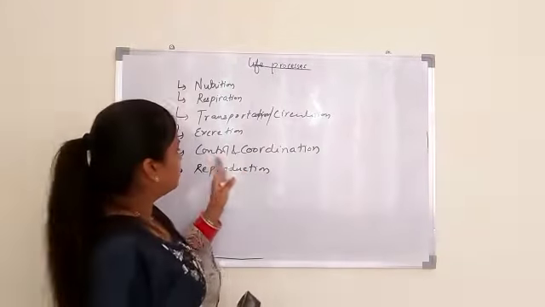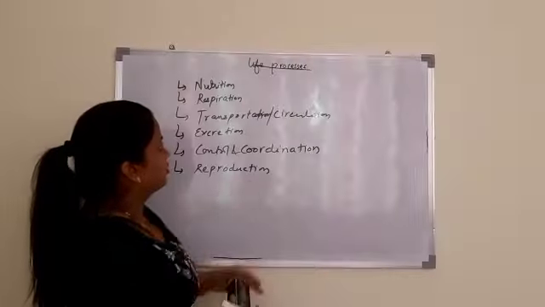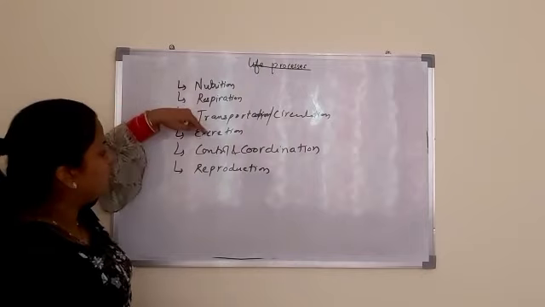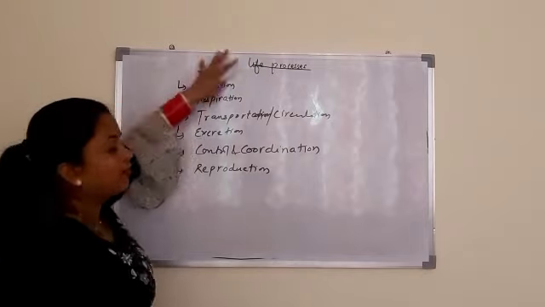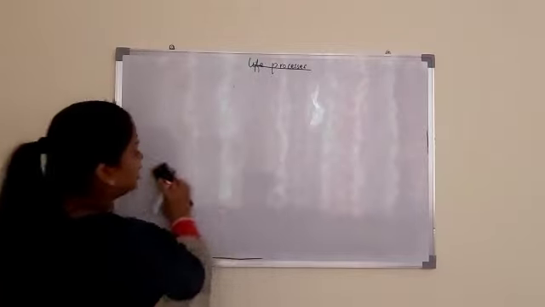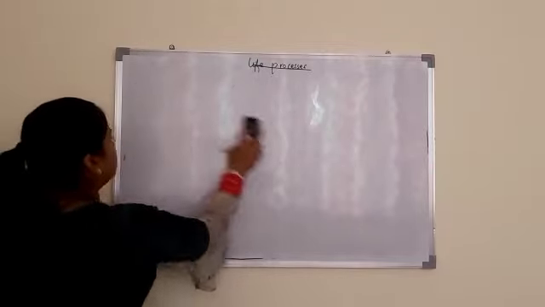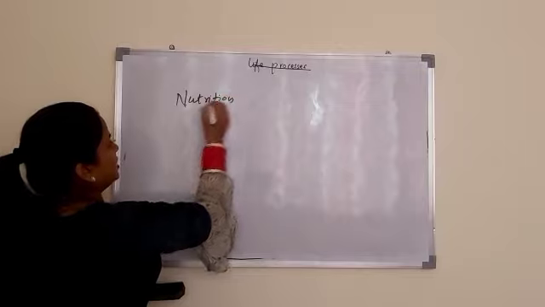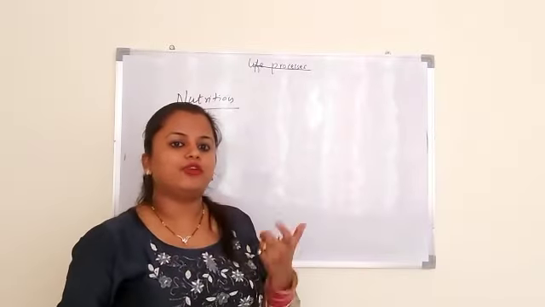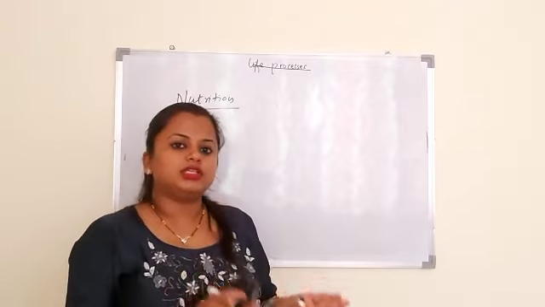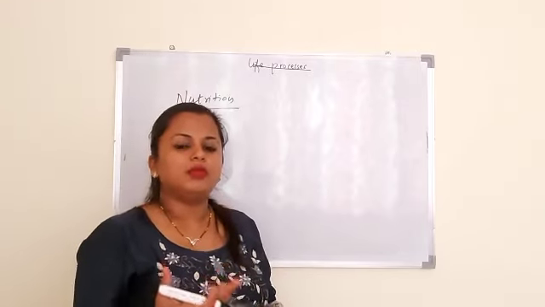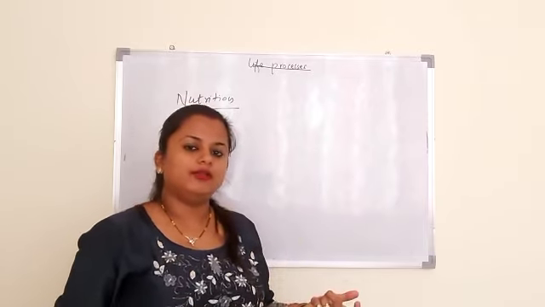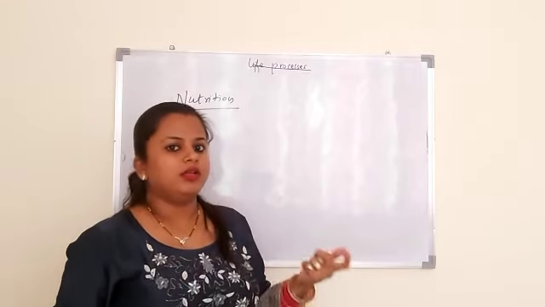There are two separate chapters for control, coordination and reproduction. So in this chapter life processes we will discuss nutrition, respiration, transportation, excretion. So first we will start with nutrition. You know, energy is needed by all living organisms to perform their activities. So you can say that nutrition is the process by which source of energy, and what source of energy is? Food. So nutrition is the process by which food is taken from outside to the body of an organism for maintenance of life or to perform basic body functions.